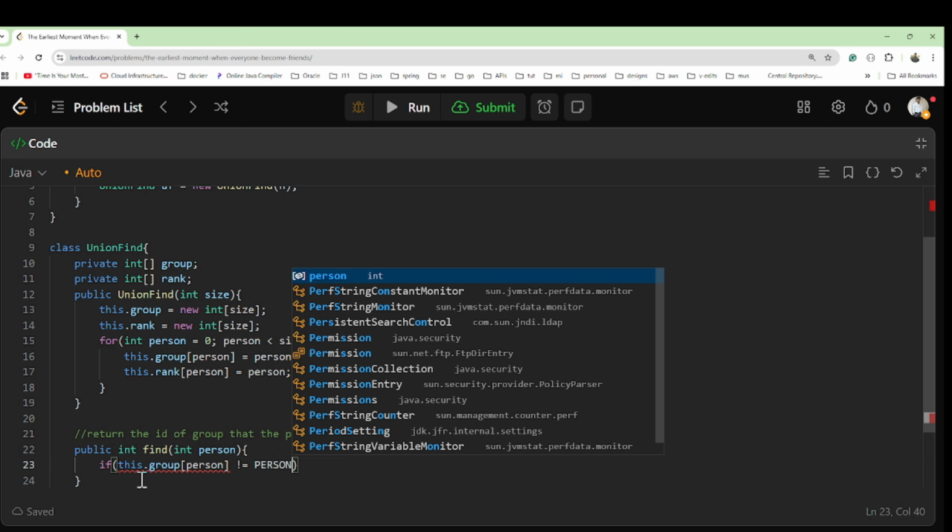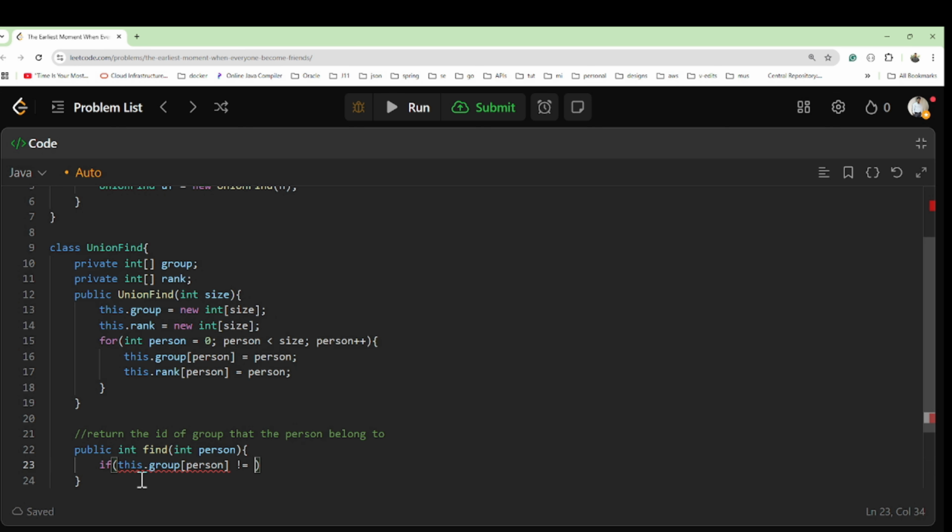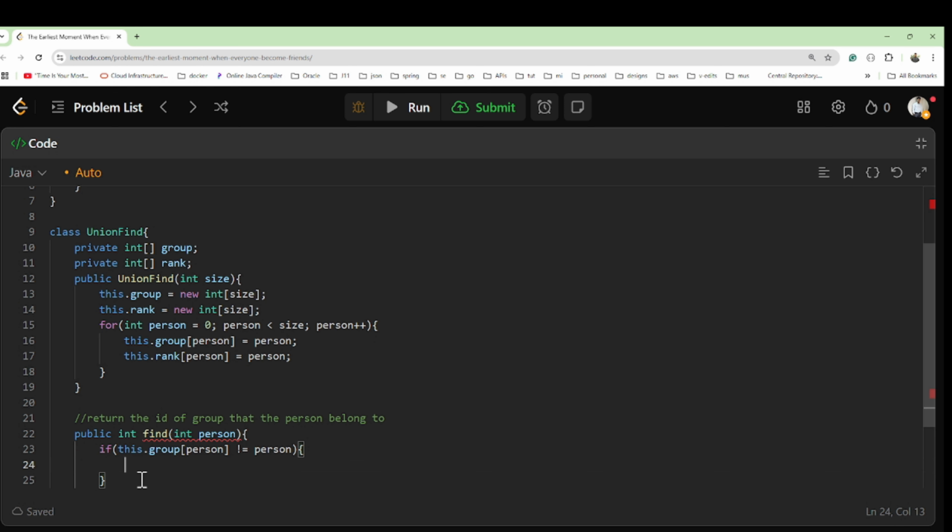First of all, sorry, I capitalized my keyword. Person. If it is not equal, in that case we will set this dot group at person equal to this dot find, passing this dot group at person.